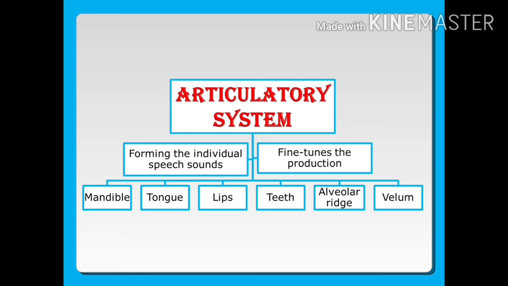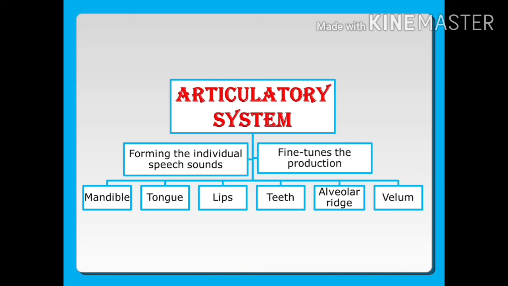In the articulatory system, the first point is forming the individual speech sounds. It means it is the ability to pronounce the various types of sounds and the production of speech, the various types of sounds and sentences. Then it fine tunes the production through the various types of organs like mandible, tongue, lips, teeth, alveolar ridge and velum. Now, do you know what is the meaning of a mandible?